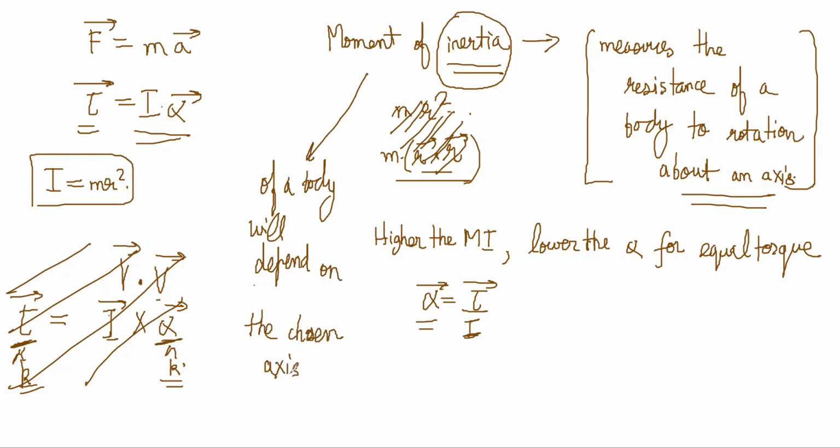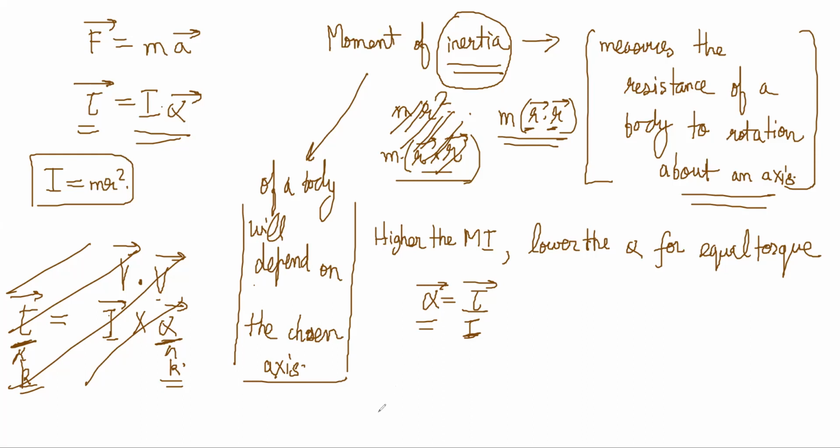It's not that moment of inertia is one value for a body irrespective of the axis, because when we derived it, it came as r dot r. Now the value of r depends on where you chose your axis, no?